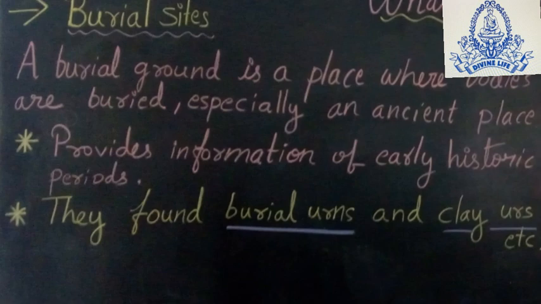Some other pots of different types they also found, in which they saw traces of different types of bones and teeth. From that they can easily understand which type of people existed at that time. They also got some information about migration. That means in early ages these people might first have lived in the hilly region and then shifted from the hilly region to the banks of the river. In both areas they found the same type of burial and clay urns.